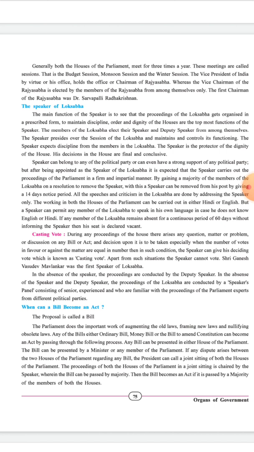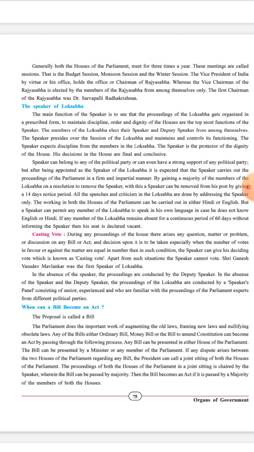See, here it is said that the speaker can belong to any political party, but should have strong support of the political party, and after being appointed, the speaker carries out all the proceedings of parliament.